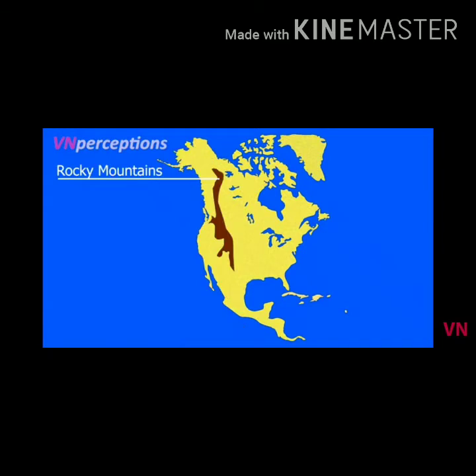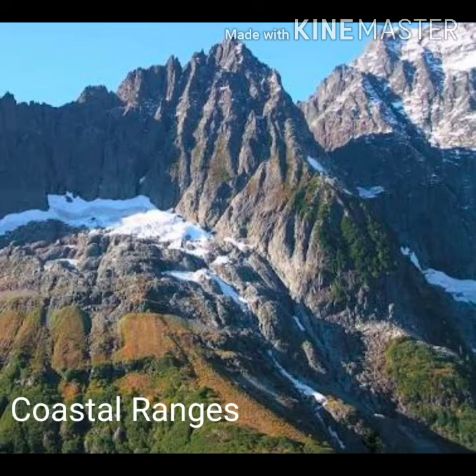The eastern ranges of Western Cordillera are called the Rockies. They stretch from British Columbia to New Mexico in the USA. Cascade Range, Sierra Nevada and Sierra Madre are the coastal ranges of Western Cordillera.